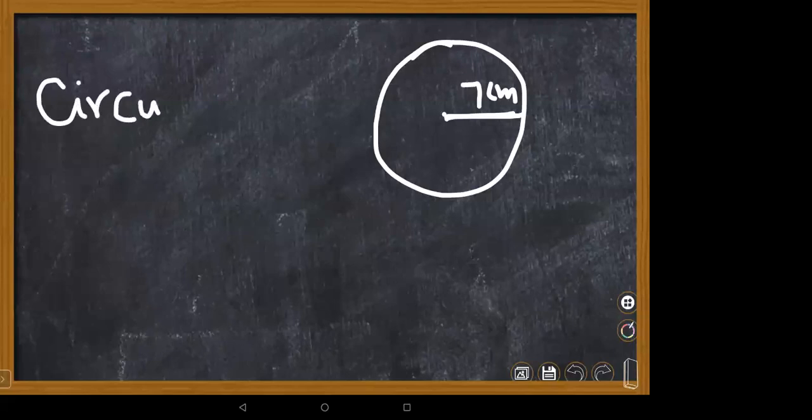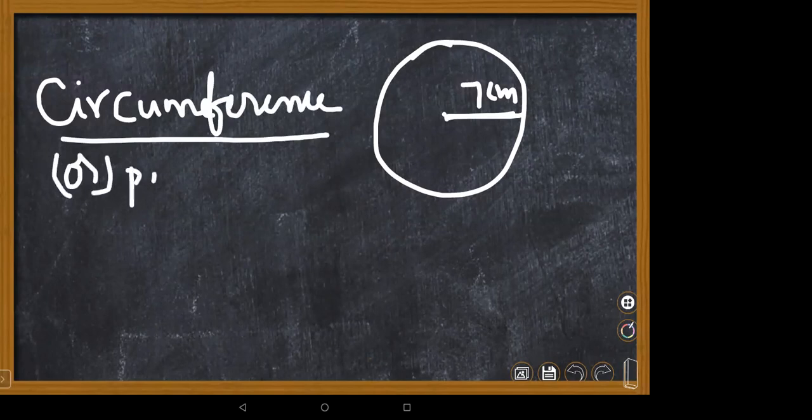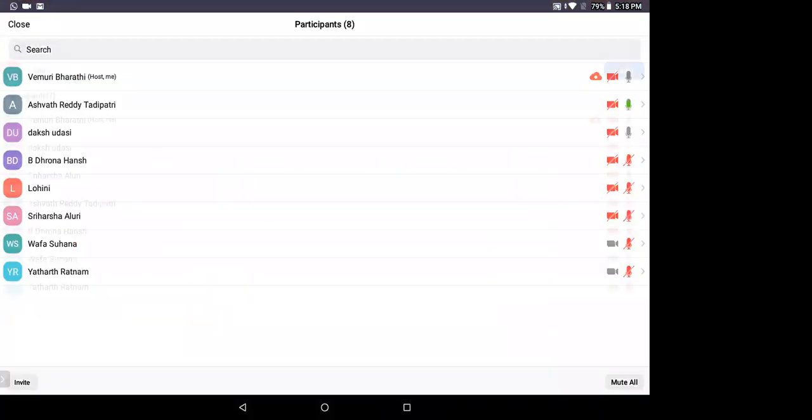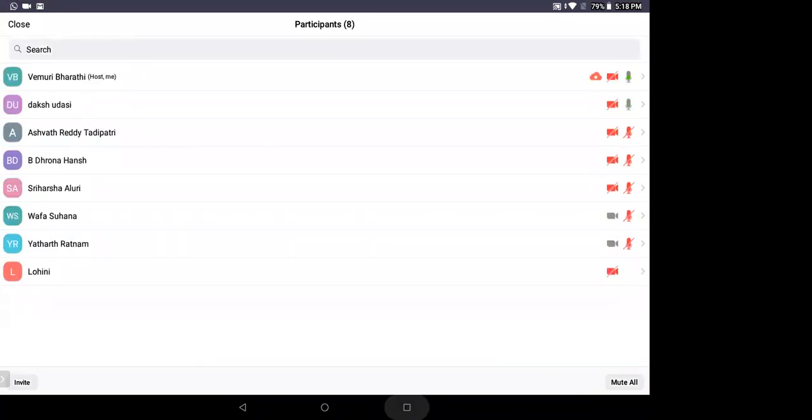In the same way, perimeter in a circle region, we can't call it perimeter because it is a curved region. Because it is a curved region, what is the word we can use to find the perimeter? Circumference is the word. Circumference or perimeter, I will write, children. Ma'am, I didn't understand the division here. Don't worry, I'll help you again.